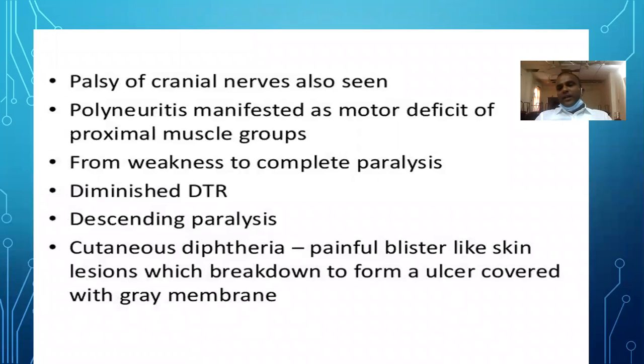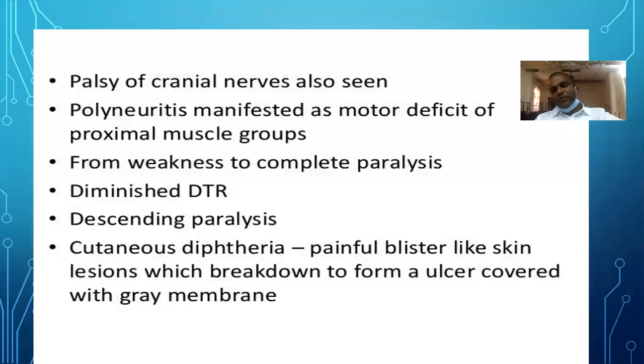So there is involvement of the lower cranial nerves also, and polyneuritis manifests as motor deficit of proximal muscles. What does that mean? The polyneuritis mimics GBS, or it causes a descending paralysis. It is one type of demyelinating neuropathy. Polyneuropathy means all the nerves will be involved, and the patient may present with quadriparesis.